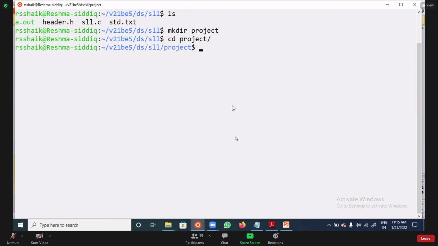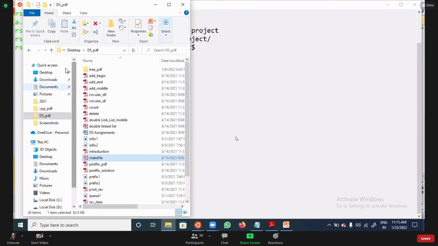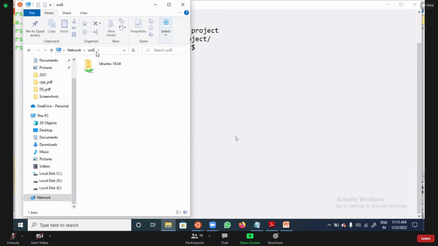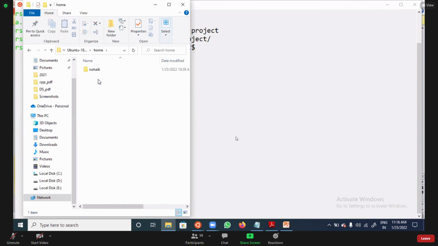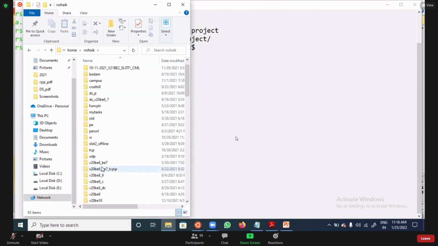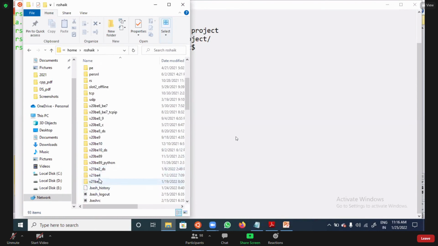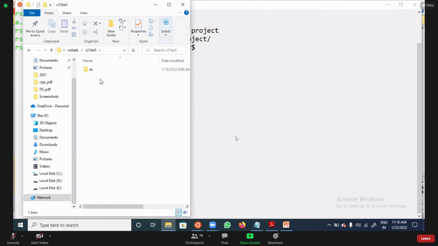After going into the project, you can observe I'm going for the files. This SLL program I'm rewriting with multiple files. Everyone is asking for multiple files, right? Different programs, I'm going for that. Here this is the folder project, and SLL is a file I've opened.